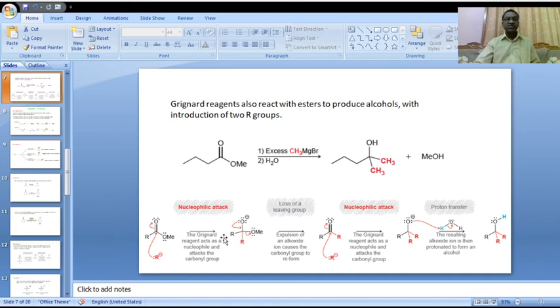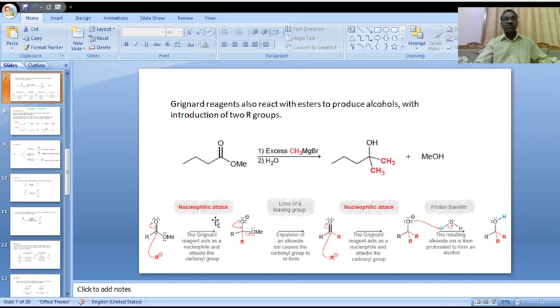Here please observe. In the first case, with methyl magnesium bromide, the Grignard reagent acts as a nucleophile and attacks the carbonyl carbon. The R minus or CH3 minus nucleophile attacks the carbonyl carbon, the pi bond cleaves, the electrons shift to oxygen, and oxygen becomes negative. Then the negatively charged oxygen pushes electrons back toward the carbonyl carbon, with cleavage of methoxy.